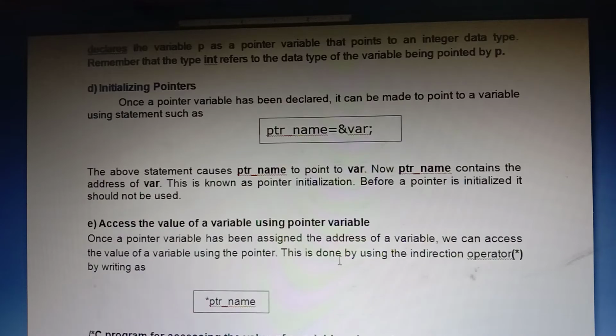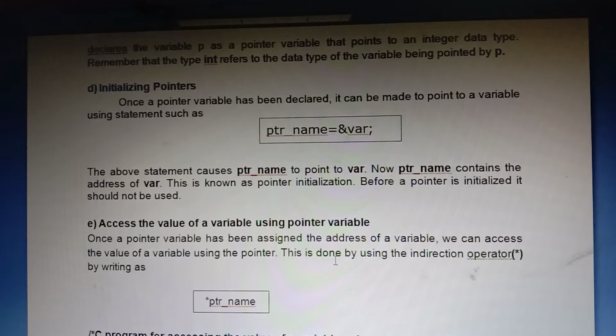Now, how do we access the value of a variable using a pointer variable? Till now we accessed a variable like int a = 20, scanf("%d", &a). Now how do we access the value of a through a pointer? Here is one important point regarding pointers. When you know this point, you can understand 50% of pointers.